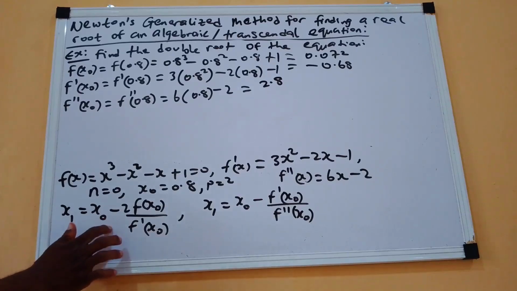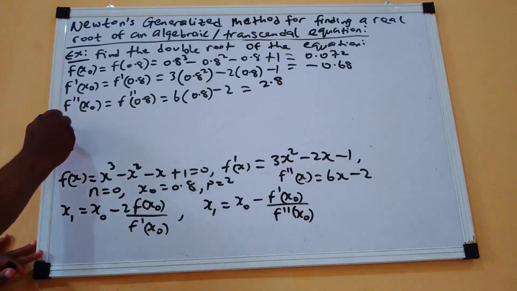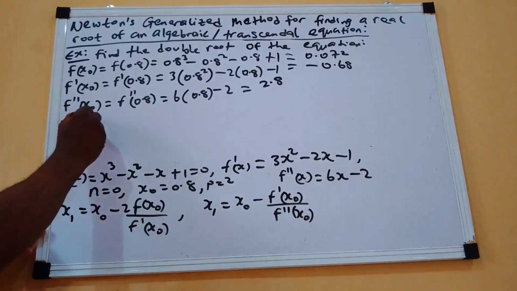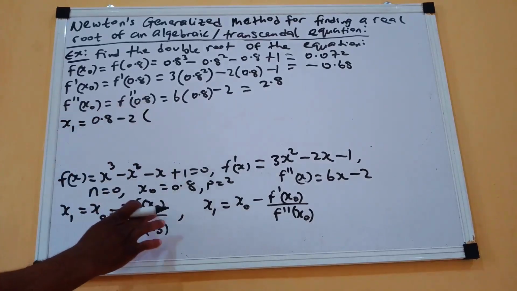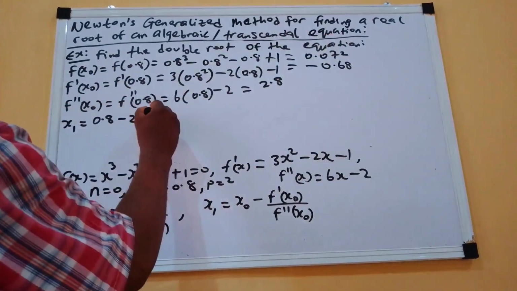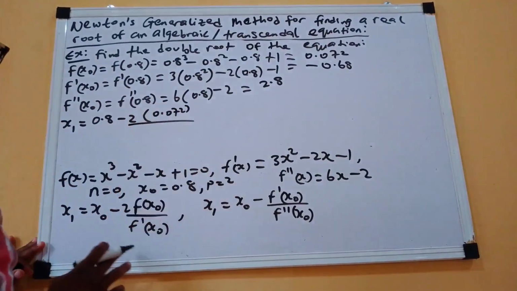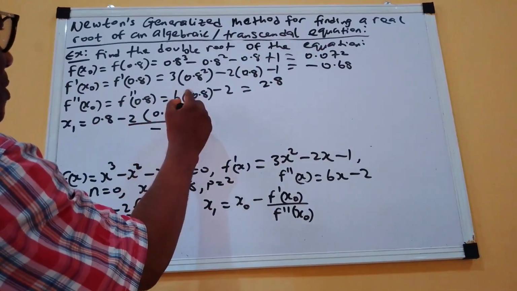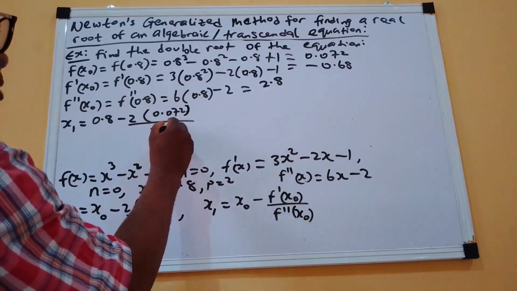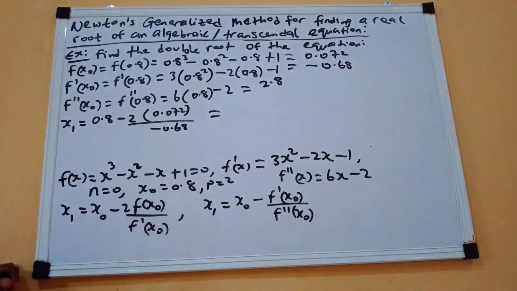So now, we want to use this first formula. Here, our x1 will be equal to x naught, 0.8, minus 2 into f of x naught, which is 0.072, all over f prime of x naught, which is minus 0.68. Then of course minus will now become plus.